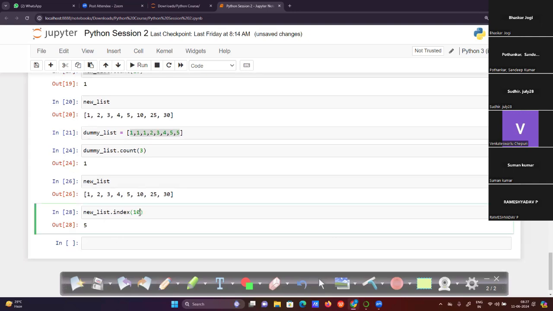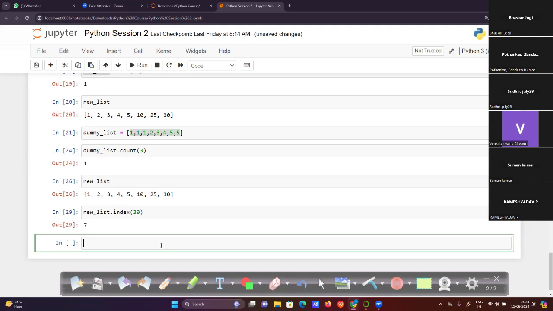Okay, now how will this index method work? For example, we have 100 elements, or 100 students' data, and we want a particular student's value. With the index method, we can get that particular student.